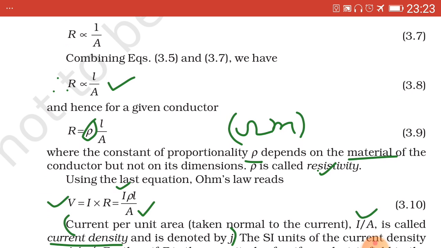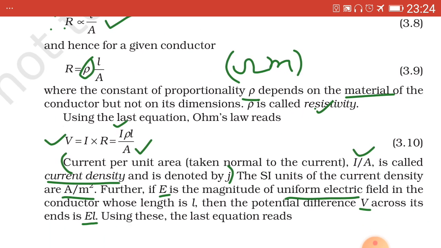Now, as per Ohm's law, we have V equal to IR, which is equal to, substituting the value of R from above, that is rho L upon A, I rho L upon A. Now for I upon A, we substitute J, which is a new term called current density.